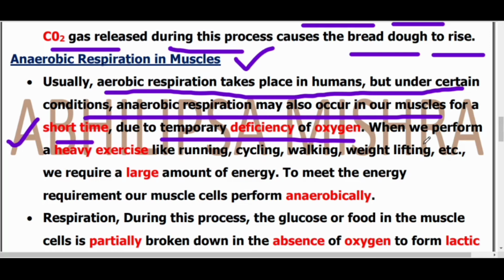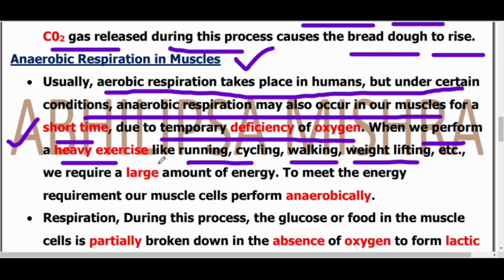You need to remember this point: when we perform a heavy exercise like running, cycling, walking, weight lifting, these are all called heavy exercise, isn't it, students? You can check it out. In running you need more energy, in cycling also, walking also, weight lifting also. Your energy requirement in the body is very high, and that is the reason the deficiency of oxygen is seen in the muscles. In the muscle cell only, for a short period of time, anaerobic respiration occurs.